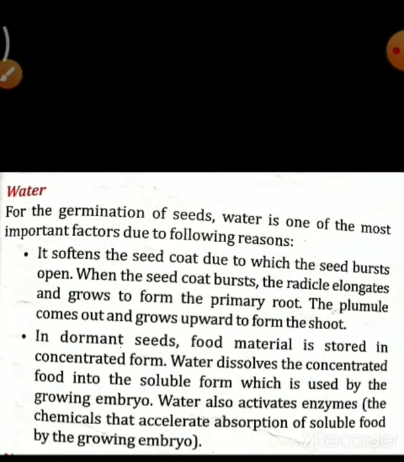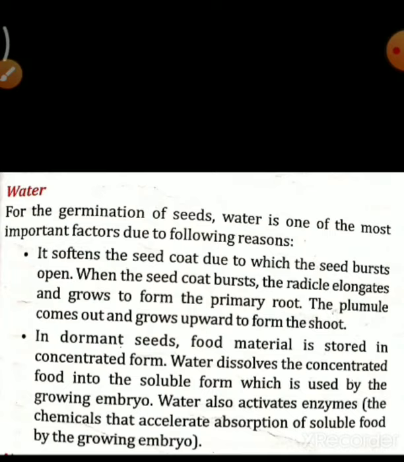So I told you your food material will be stored in the seed and it converts into energy. When that is stored in the seed, it is in the concentrated form. This water only dissolves that concentrated food and changes it into soluble form, and that will be used by the embryo.